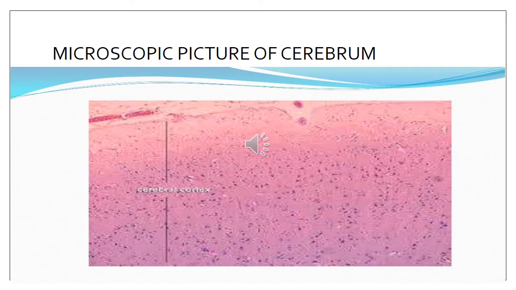This is the microscopic picture of the cerebrum under low magnification. You can see the cerebral cortex, and you can appreciate the six layers of the cerebral cortex that we have discussed in detail repeatedly. I hope you will remember their names.